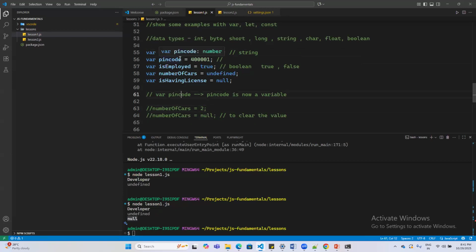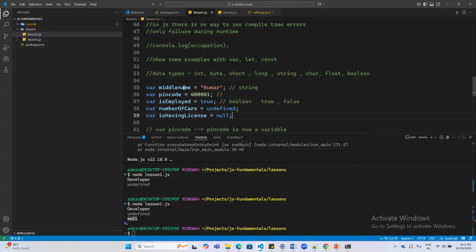When I say var pin code is equal to some value, that value's type becomes the signature of this pin code. Once I say var pin code is equal to 4000, then if you mouse over this variable, it says that variable pin code is of type number. So the signature of this variable is only defined once you assign something to it. Okay. Got it. Thank you, sir.